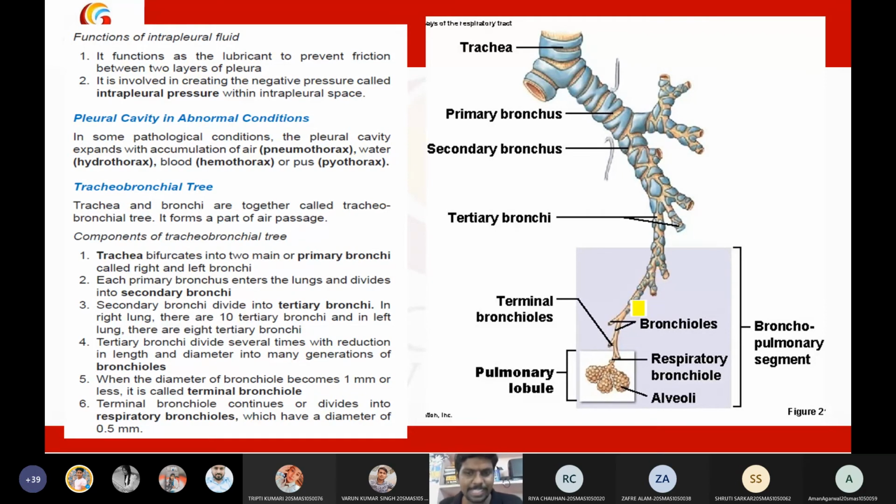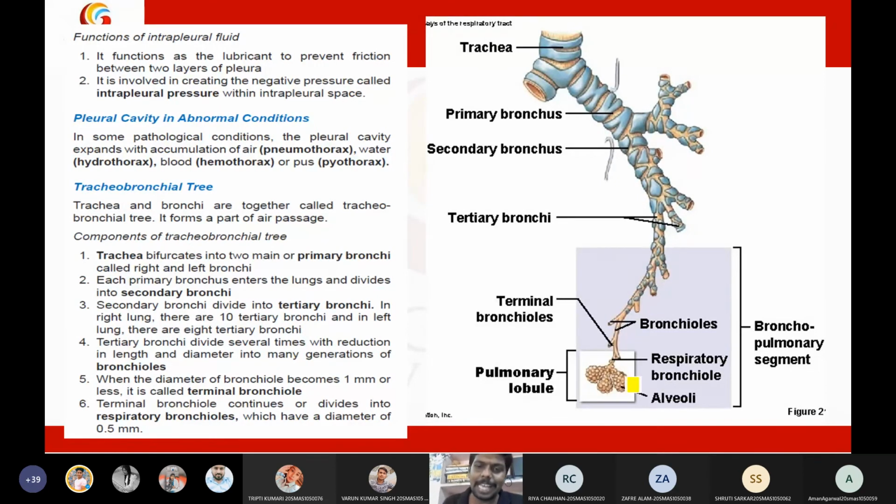These terminal bronchi are further segmented to become bronchioles. These bronchioles are further segmented to alveoli. So the end or the terminal point of the bronchi will be the alveoli, and it is at the level of the alveoli where the exchange of gases will happen.